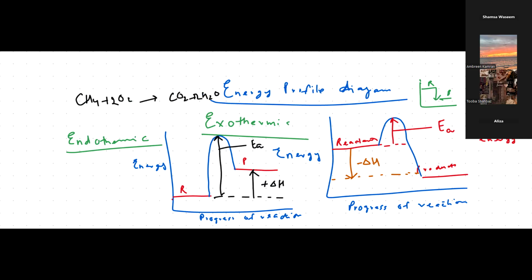Like I will write down here CH4 plus O2, and here I will write down the CO2 plus H2O, the products. Okay? Actual reactants and products should be labeled in your energy profile diagrams. Okay, Betty? Is that point clear? To Bambreen and Aliza?